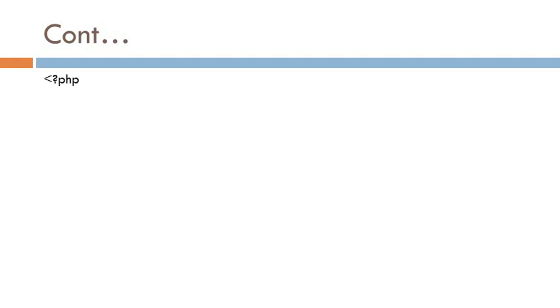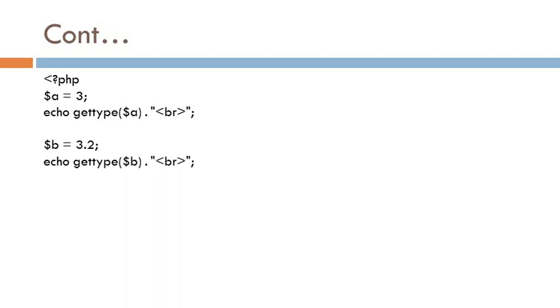Now, an example of the gettype function. First I write the starting tag of the PHP script, then I declare one variable $a with the value 3, then I write echo gettype($a). That means this echo statement prints the data type of variable a. Now next is $b equal to 3.2. Here the data type of variable b is float or double, so I get the data type of variable b using the gettype function.